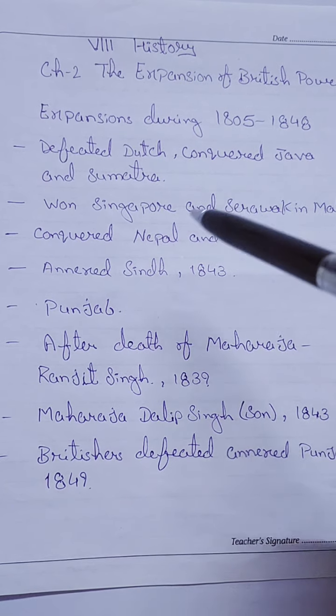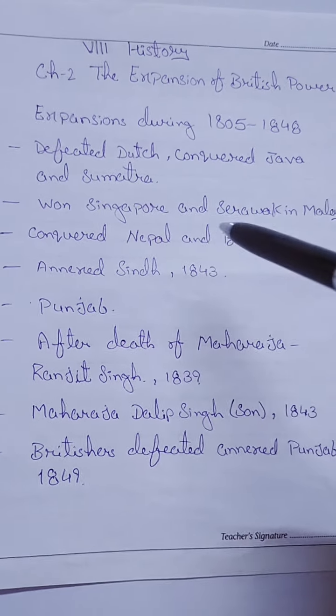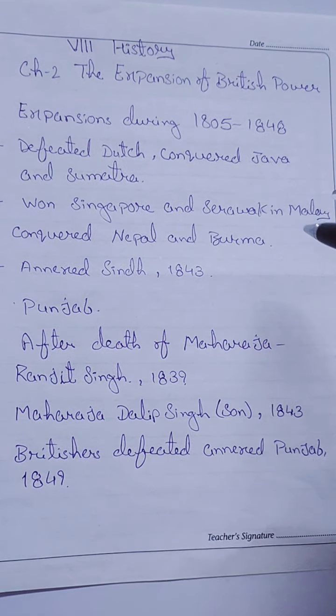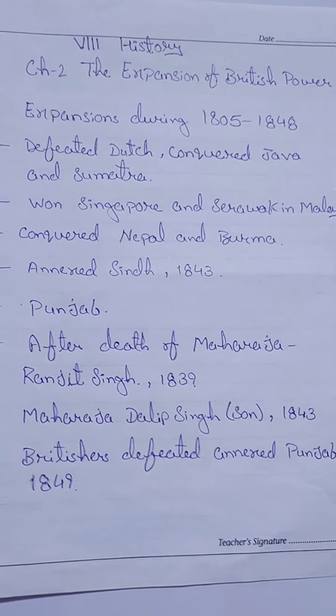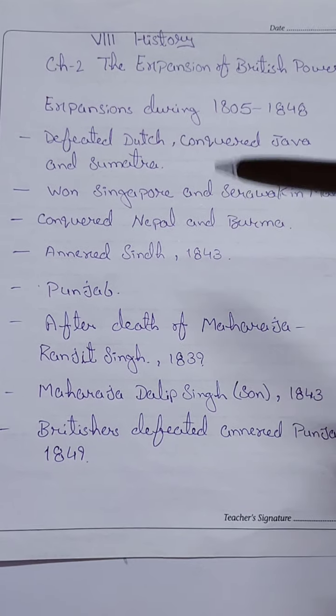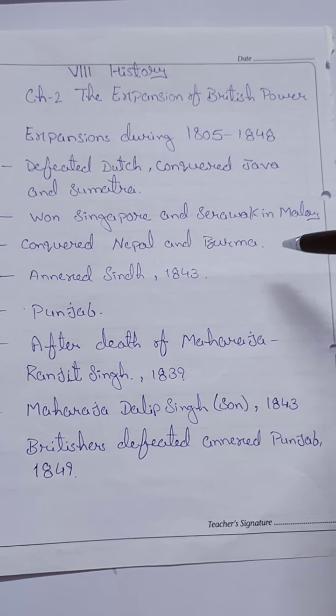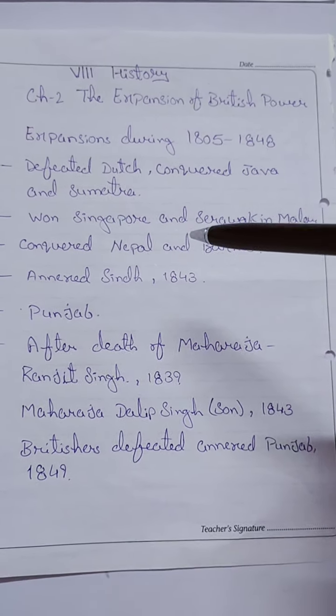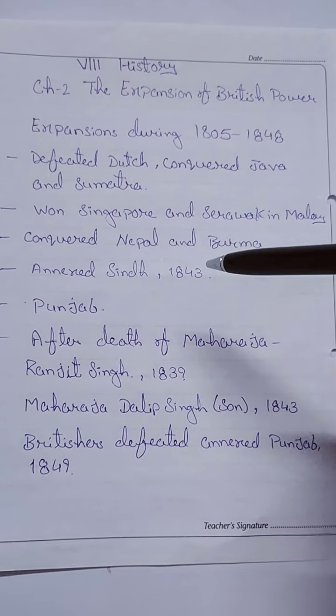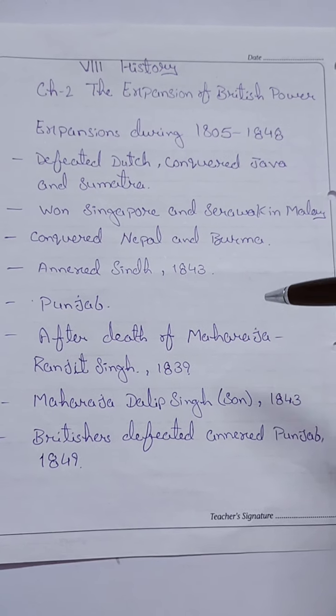They also occupied Singapore and Sarawak in the Malay Peninsula. These conquests established the Britishers as the naval supreme power in the region.